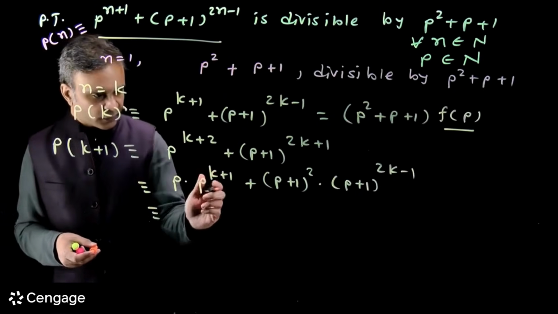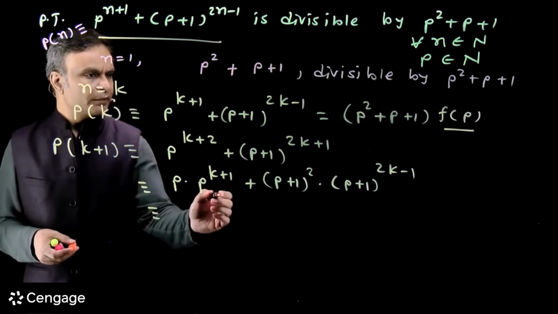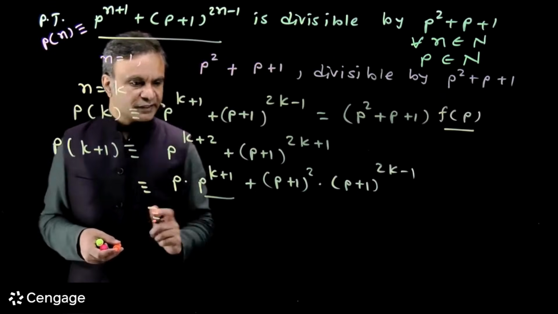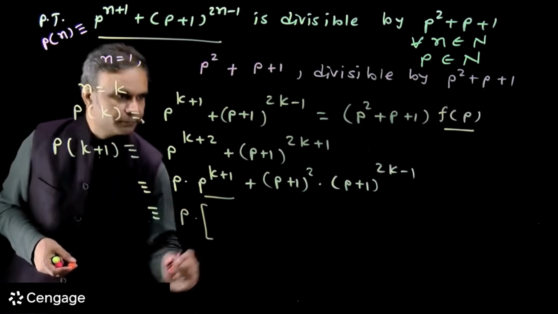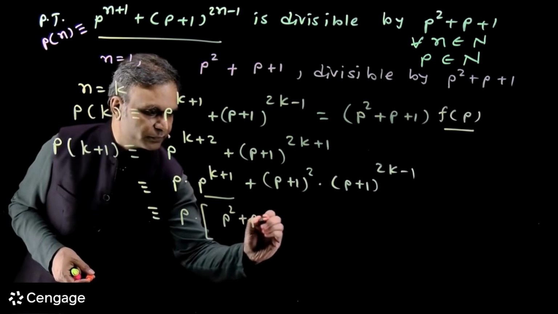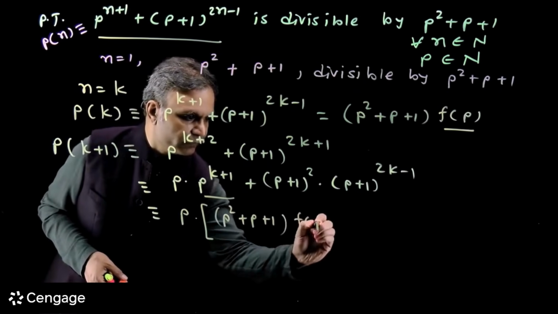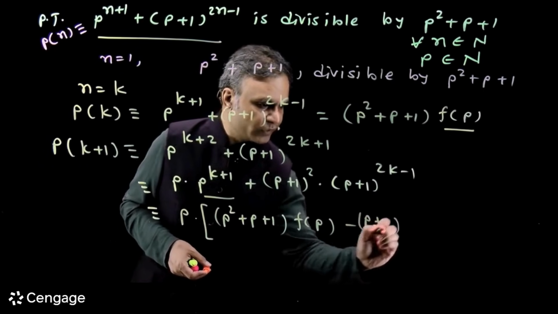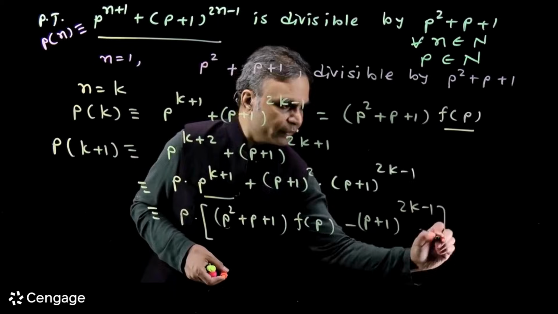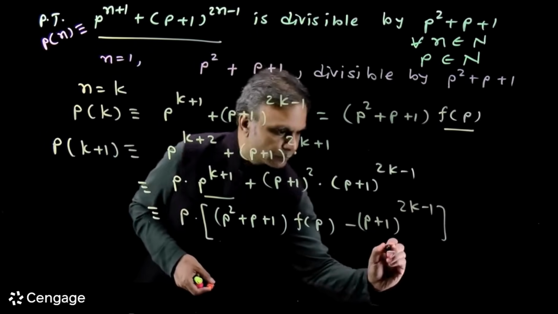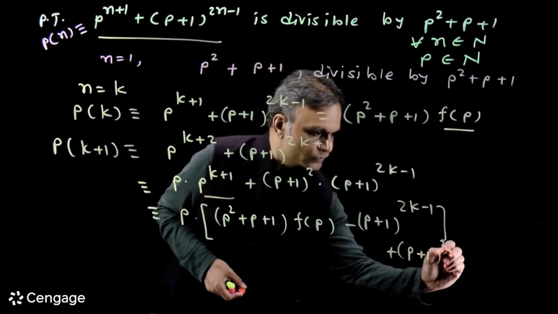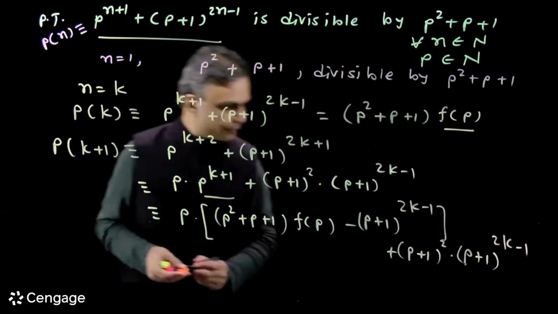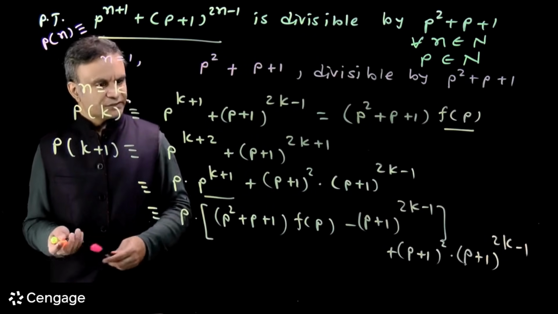Now here I can put the value of p^(k+1), which is this expression minus this expression. So I have p multiplied by, inside the bracket, (p² + p + 1) multiplied by f(p) minus (p+1)^(2k-1), plus (p+1)² multiplied by (p+1)^(2k-1). What next?